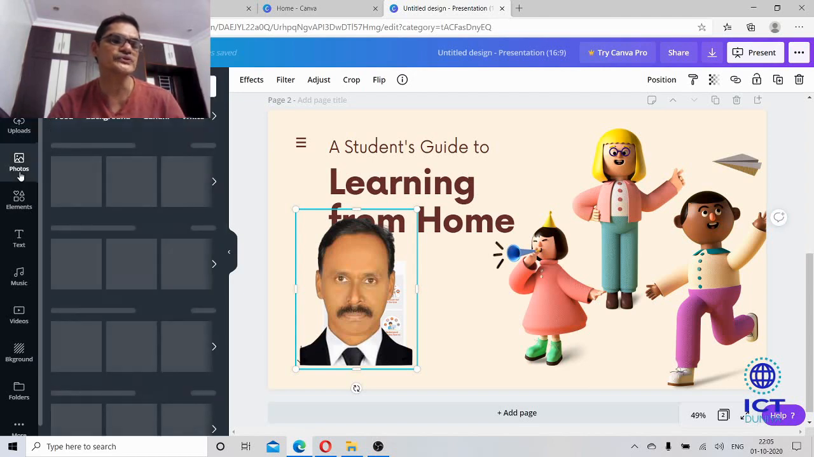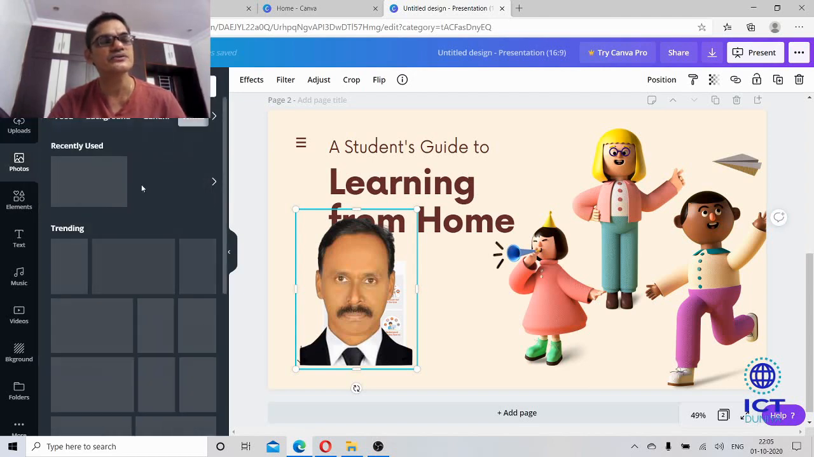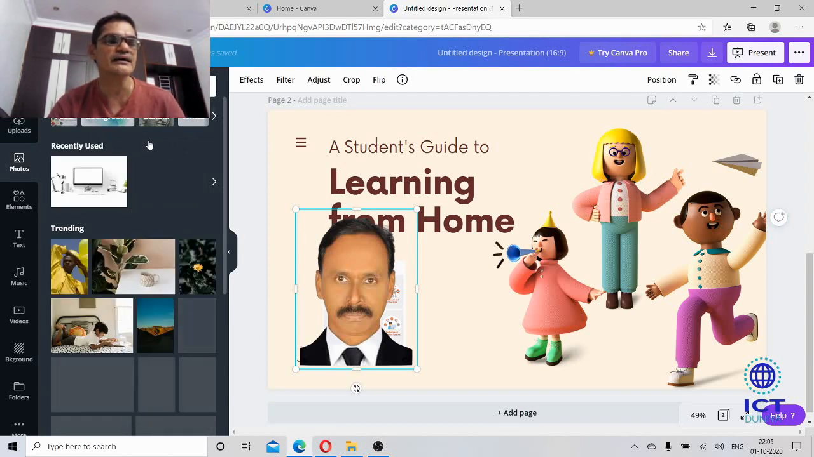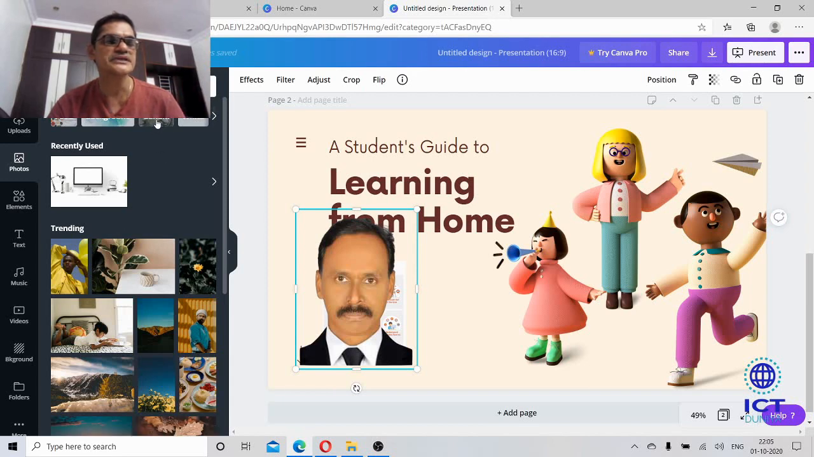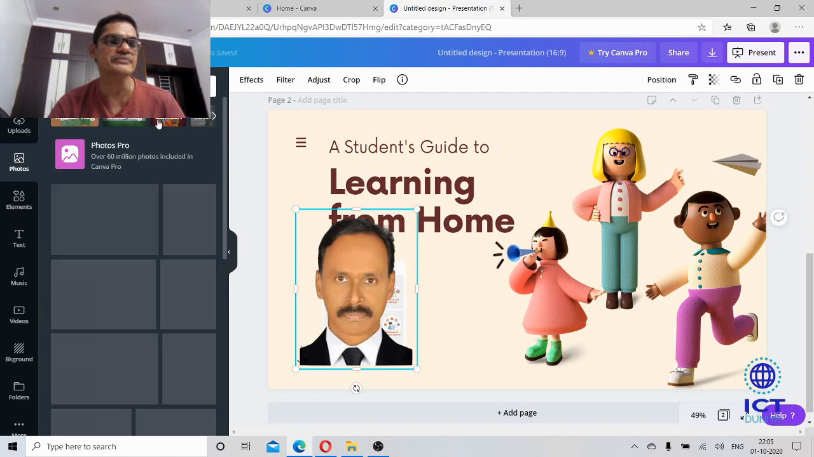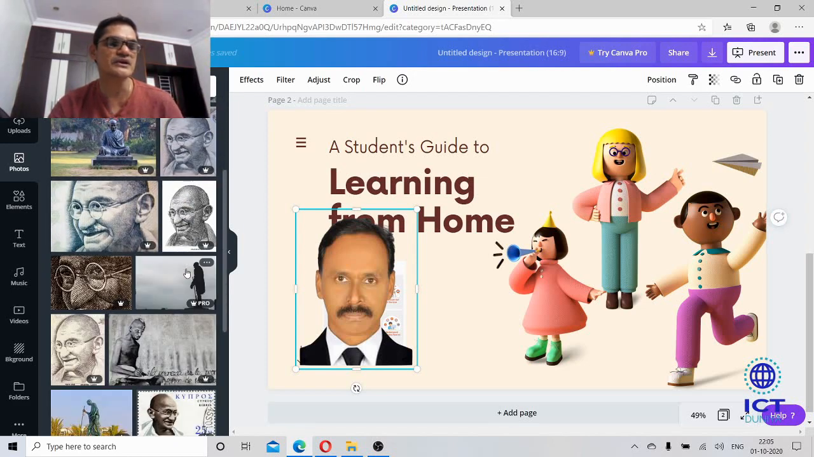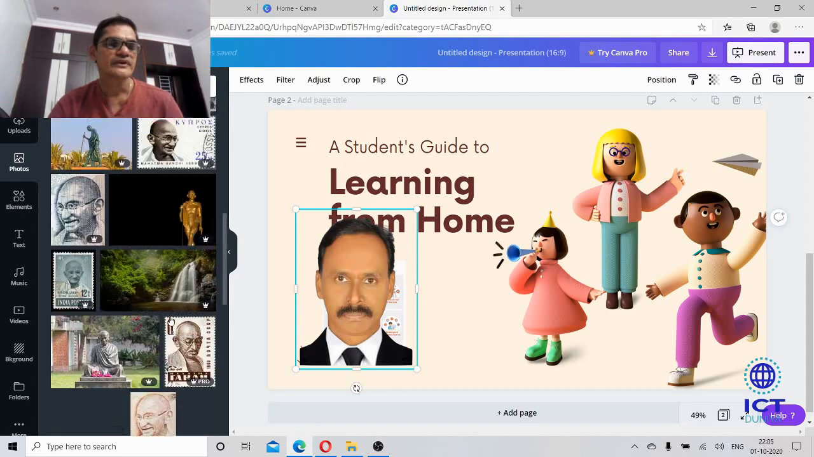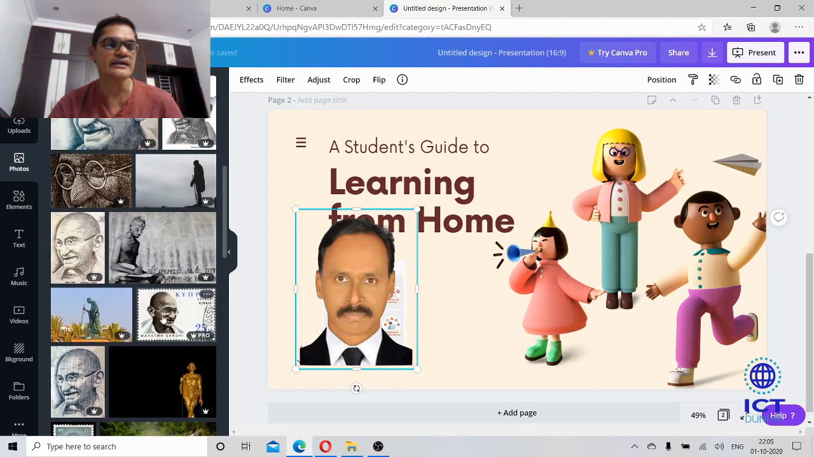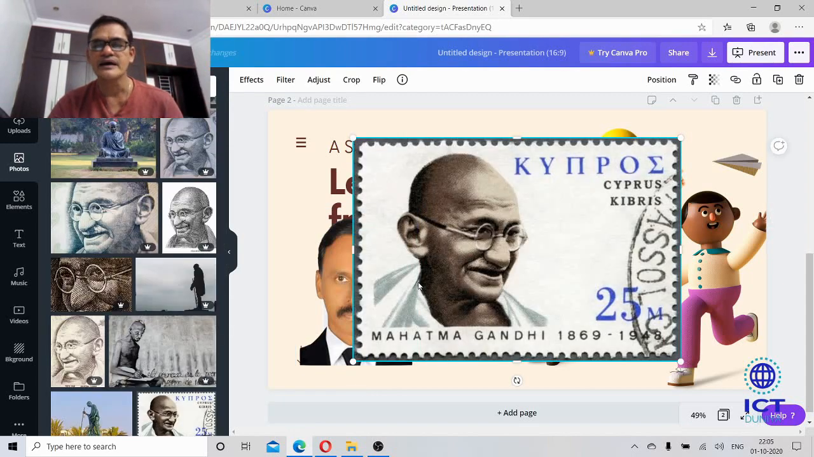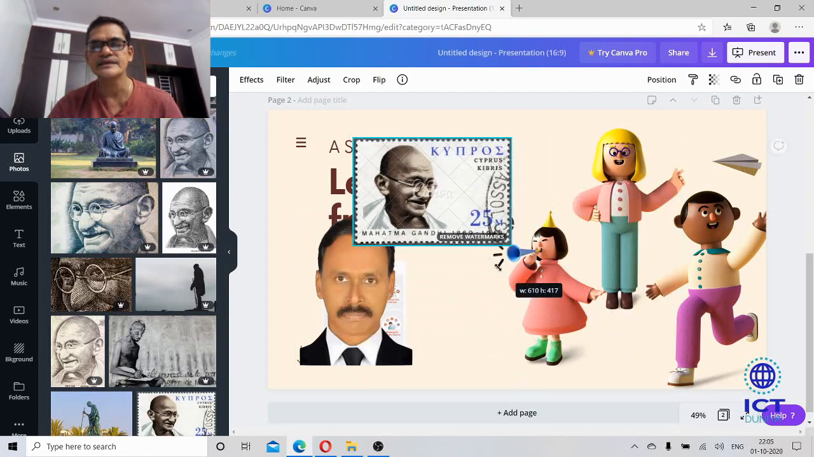Coming to photos, so there are so many file photos here. Food, background. Tomorrow is Gandhi Jayanti, that's why by default some pictures of Gandhi are given here. See here, this is all about Gandhiji. We can add a picture of Gandhi like this.